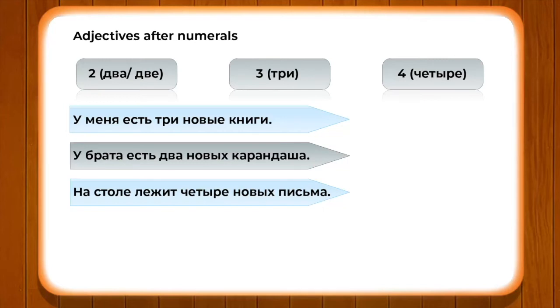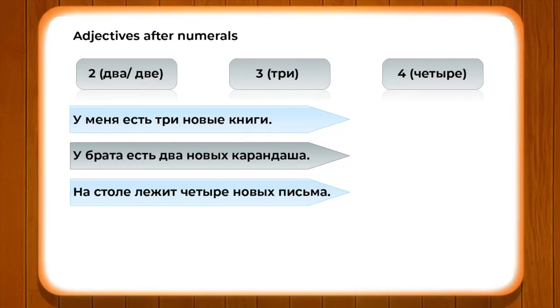Whereas in the case of книга, which is feminine gender, we are using у меня есть 3 новые книги. So there is no change. We will keep it in mind. So we have learned with the examples у меня есть 3 новые книги, because of the feminine gender, that is why новые книги.